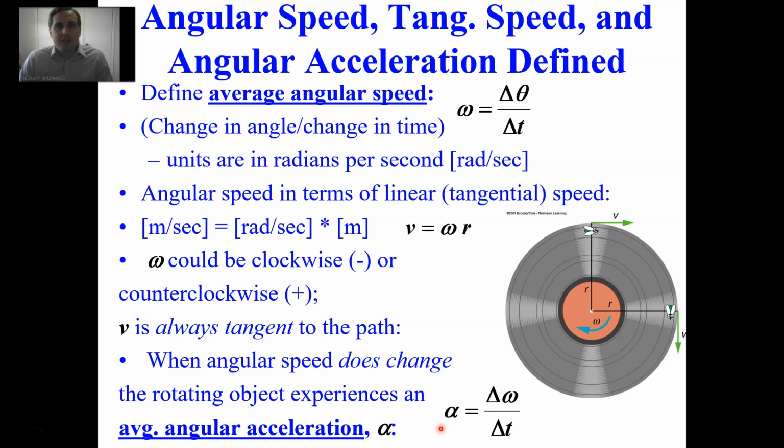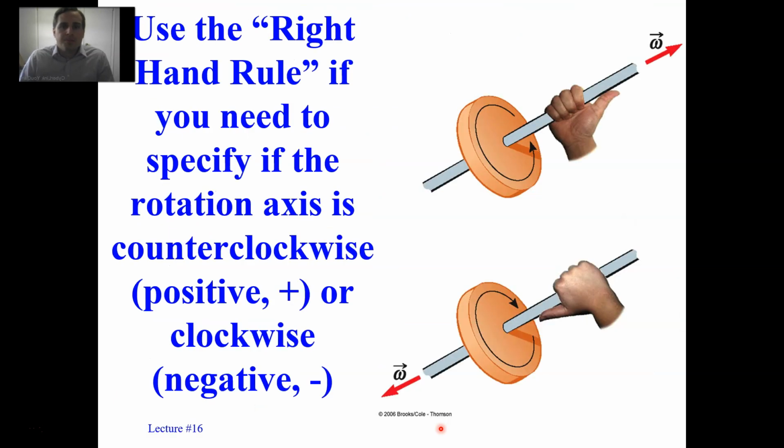Okay, I hope all those definitions really make sense. By the way, I've already alluded to the right-hand rule. Notice that if I look at a turntable that, as viewed from above, is rotating counterclockwise, that would be a positive sense of rotation.